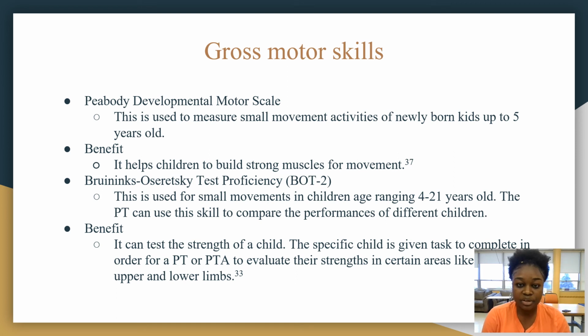And the second one is the BOT, which is also used for measuring the small movements in kids ranging from 4 to 21 years of age. The PT uses this to compare the skills and performances of different children. The benefit is to test the strength of the child. The way this is done is the child is given a task to complete in order to be evaluated on their strength in the areas of their upper and lower limbs.